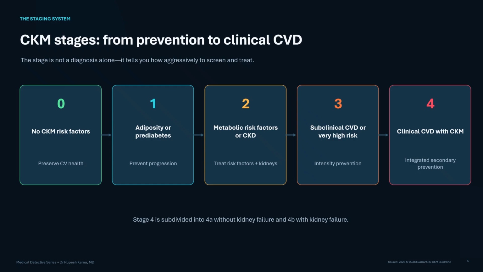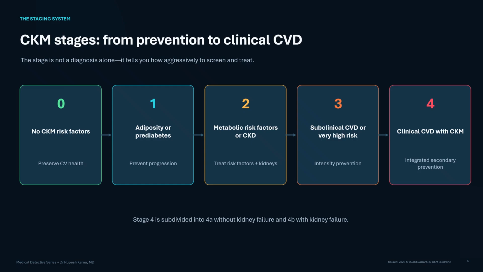Stage 3 is a silent transition. The patient has subclinical cardiovascular disease, pre-heart failure, very high risk CKD, or a predicted 10-year total cardiovascular disease risk of at least 20% using PREVENT equations. Stage 4 means clinical cardiovascular disease such as coronary artery disease, heart failure, stroke, peripheral arterial disease, or atrial fibrillation.